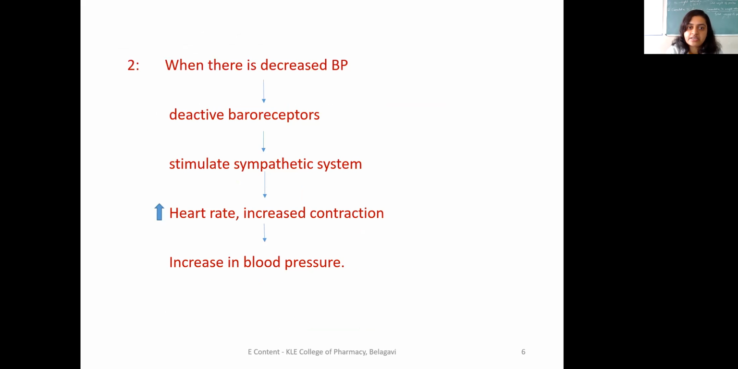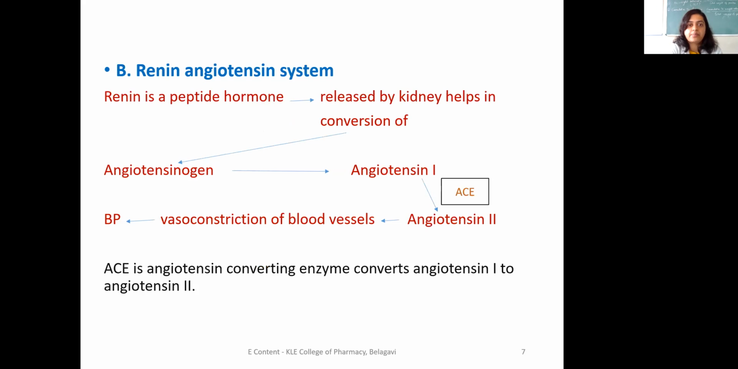And when there is a decrease in BP, there will be deactivation of baroreceptors. If there is deactivation of baroreceptors, it will lead to stimulation of the sympathetic system. If there is stimulation of the sympathetic system, there will be an increase in heart rate and increased contraction. Earlier, we studied stimulation of the parasympathetic system; here it is stimulation of the sympathetic system. So it leads to increase in heart rate and increase in contraction, and later to an increase in blood pressure.